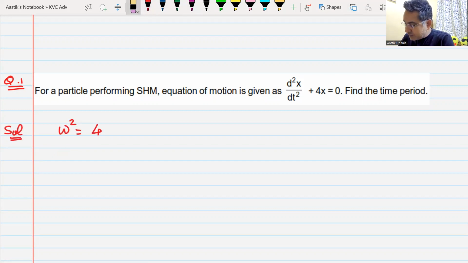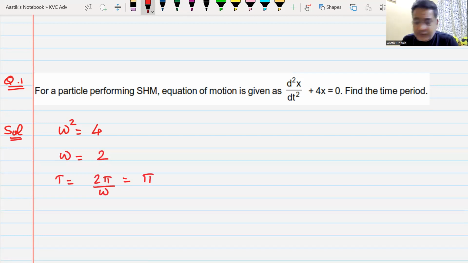That means your omega would be equal to 2. Your time period is 2 pi by omega, and that becomes pi. That is how you find out the time period from this given equation. We understand this, yes or no?